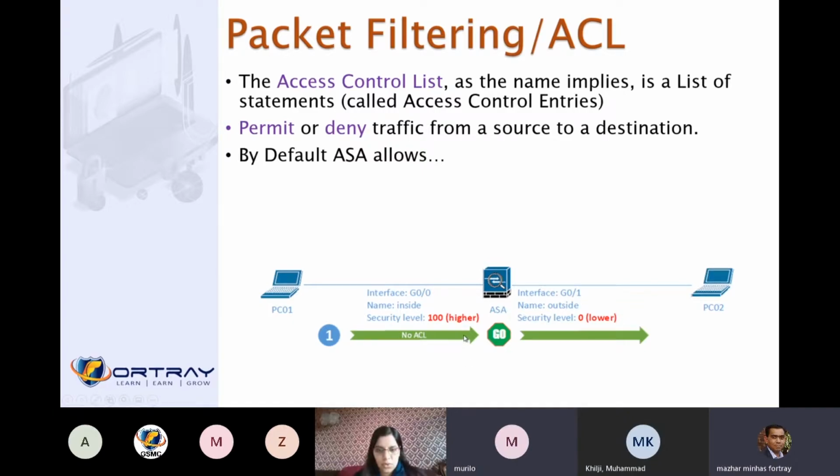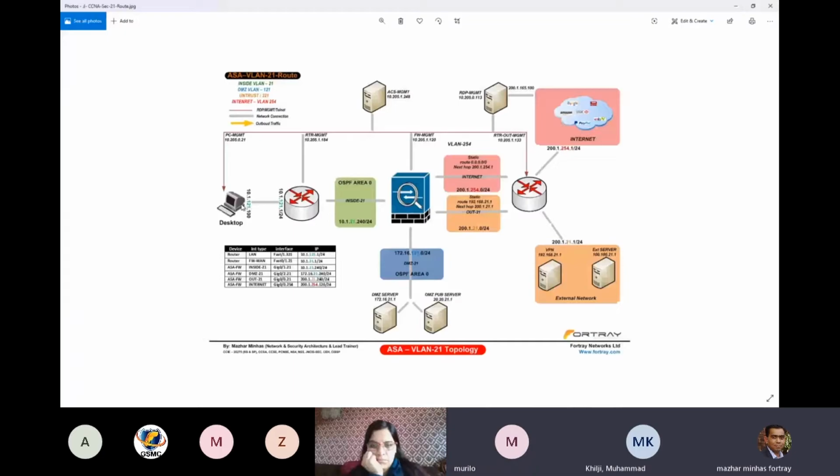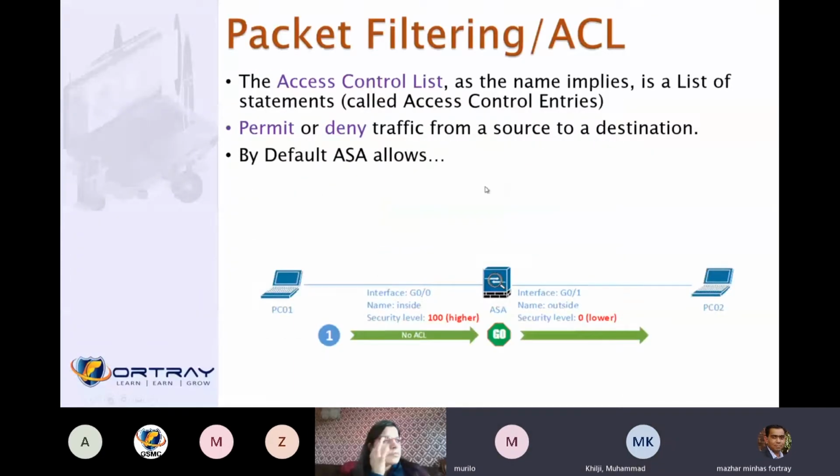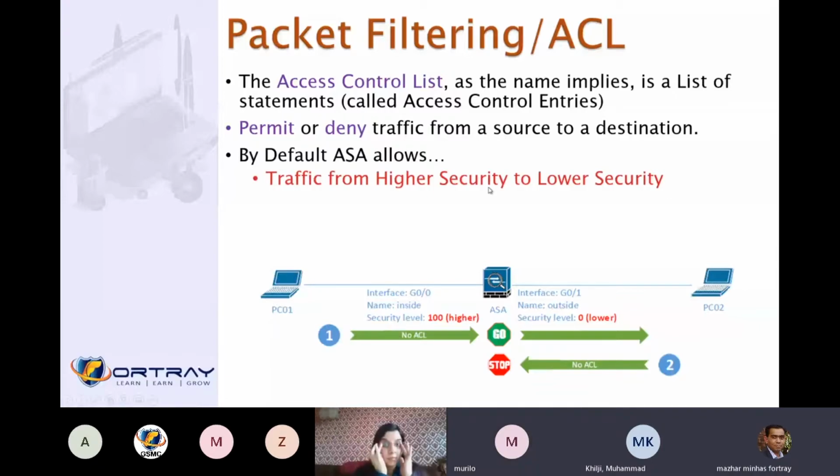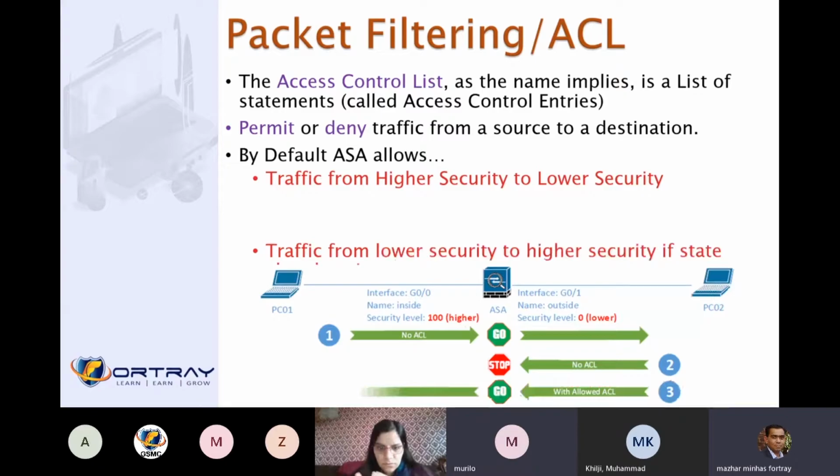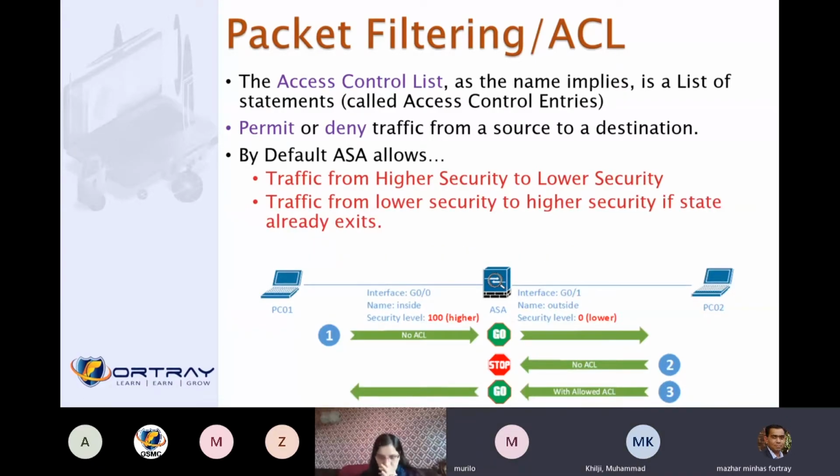Right now, on the firewall, we do not have any access list applied, and you can see our traffic is going from the higher to lower security level, from a test machine to the DMZ, without any problem. Okay. However, if it is coming from the lower security level, what is the problem? It will be blocked.